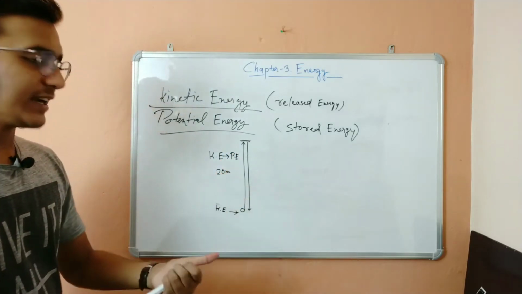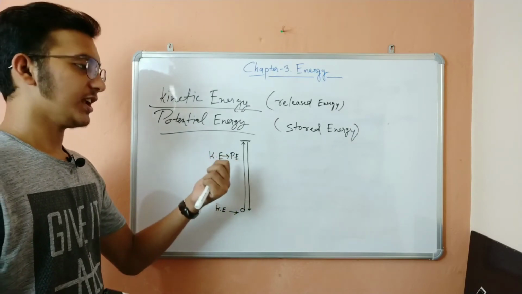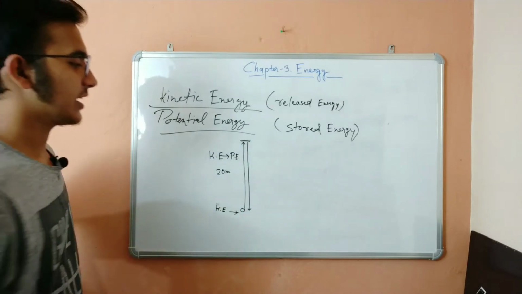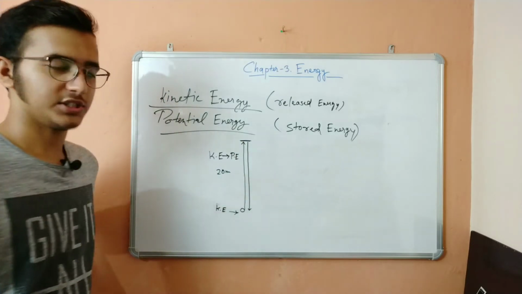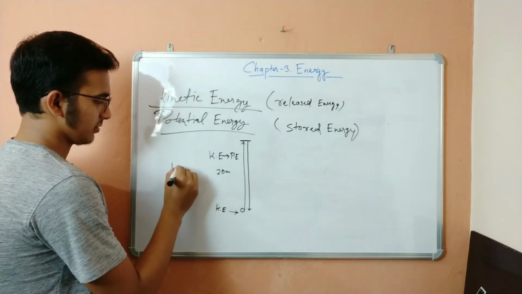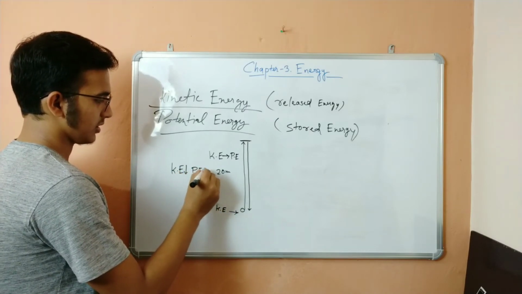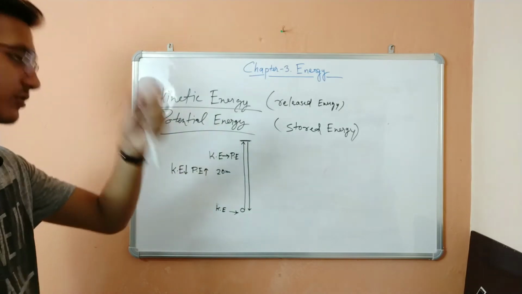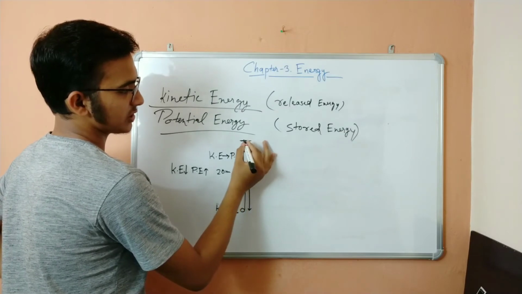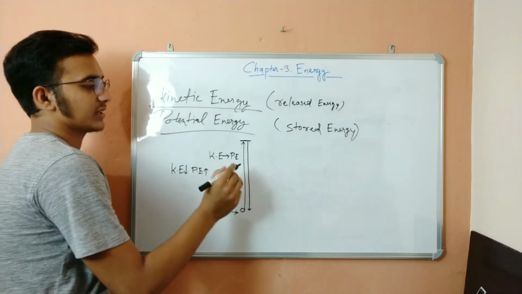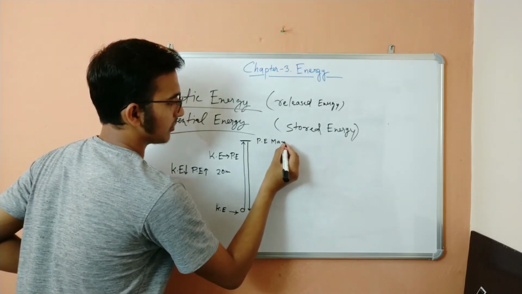Means the kinetic energy that I transferred to the ball was getting converted to potential energy, which is stored energy, getting stored in the ball. So up to a certain height the ball is gaining potential energy. Kinetic energy is decreasing and potential energy is increasing when it's going up. When the ball reaches this position, the maximum height, the potential energy is also maximum.